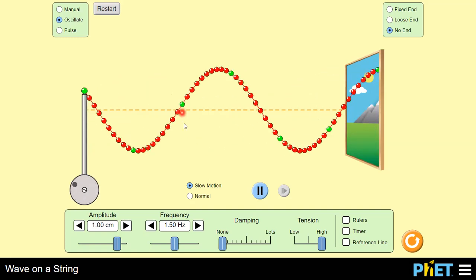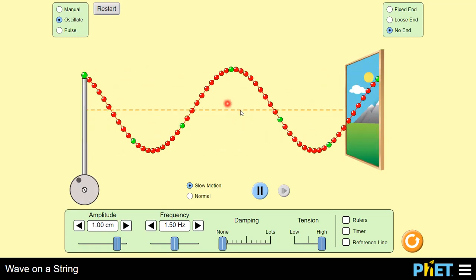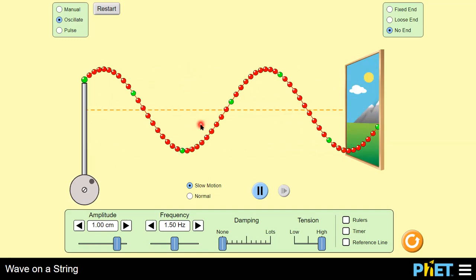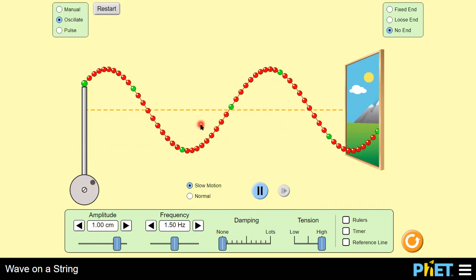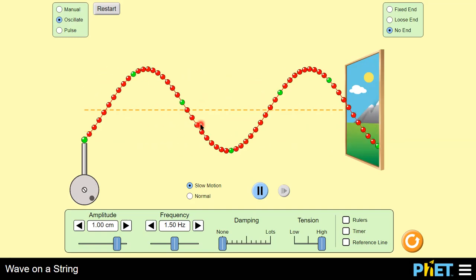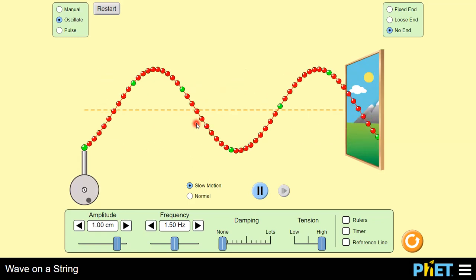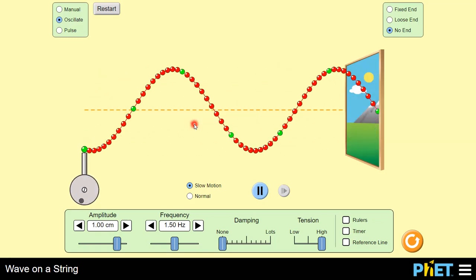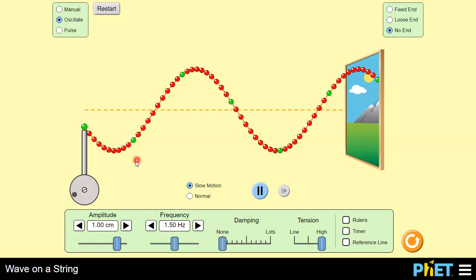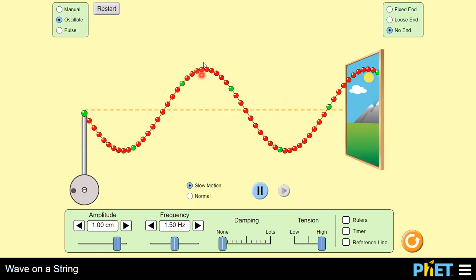The next green particle is also vibrating about its mean position, and each particle of this rope is vibrating about its mean position, performing the same type of vibration. This is called simple harmonic motion, or in short, SHM. SHM means simple harmonic motion.